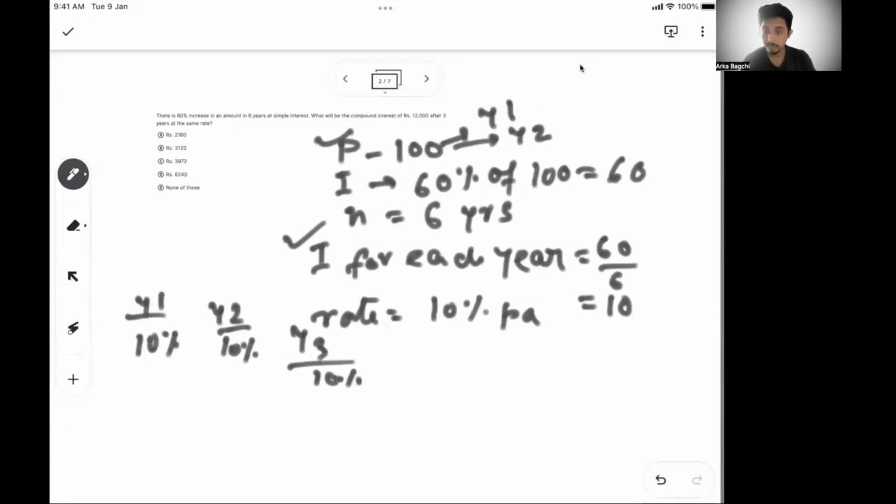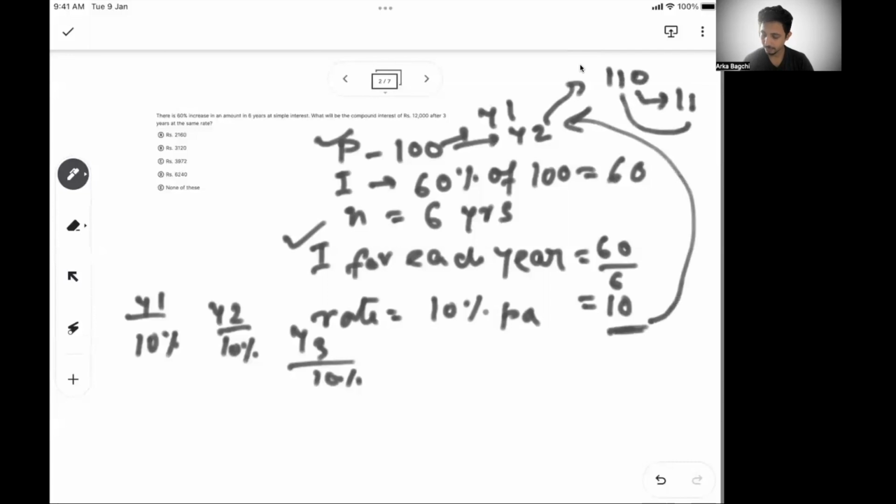But the change from simple interest is that it is not going to be the same interest every year, because in the first year when you get this 10 rupees interest, it will be added back to your principal, and your principal for the next year becomes 110. And on this you get another 10%, or 11 rupees. This will again add back to your principal. Your principal becomes 121 for the third year. So that's how we typically do compound interest.